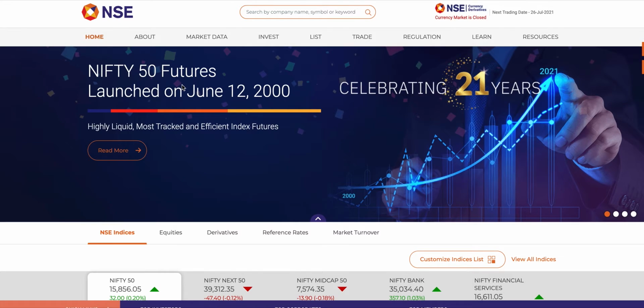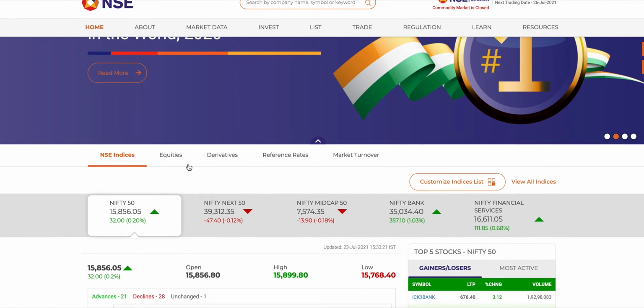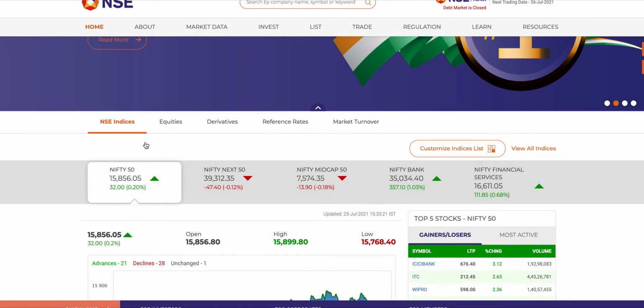The Nifty 50 futures, which is actually an index future, was launched in June 2000. Highly liquid, the most tracked and efficient index future. I did not know this. It was launched on June 12, 2000. Here's the second fact, which is also nice: NSE is yet again the number one derivatives exchange in the world in 2020. Awesome, right? So here on the NSE India website, I have the NSE indices.